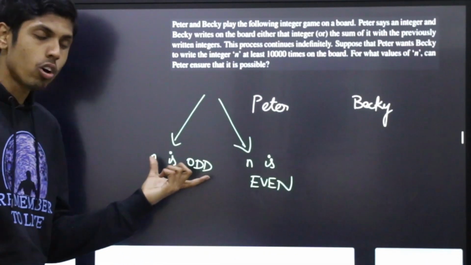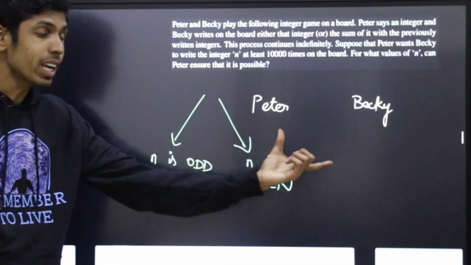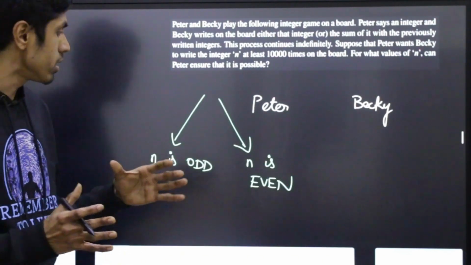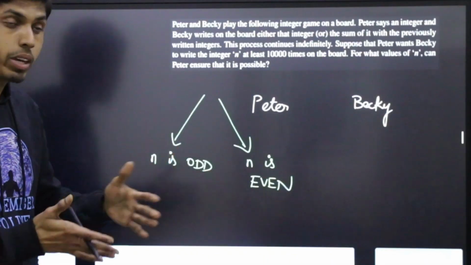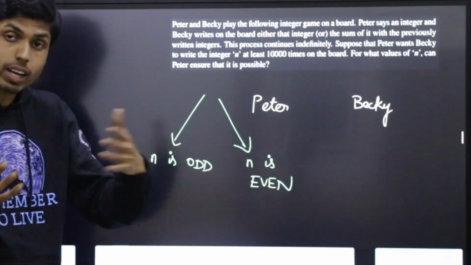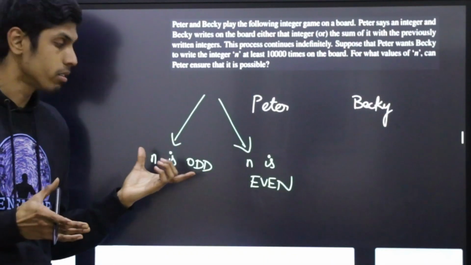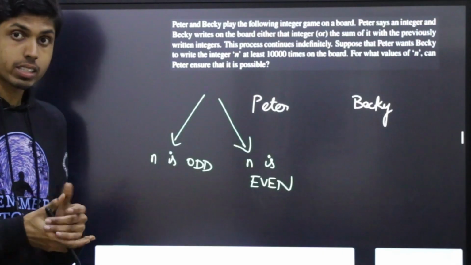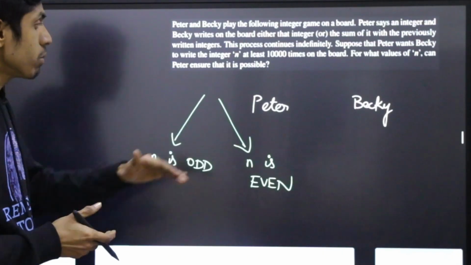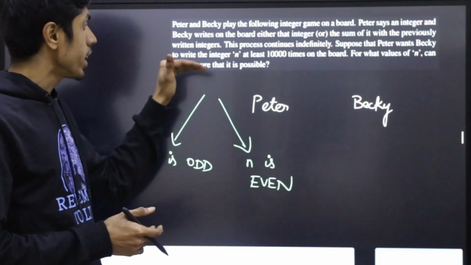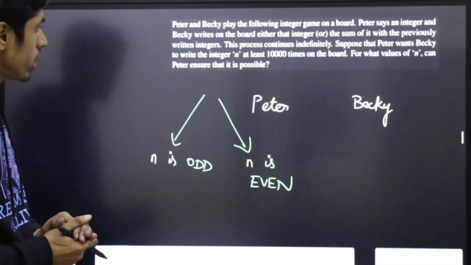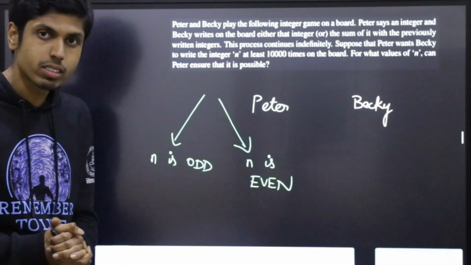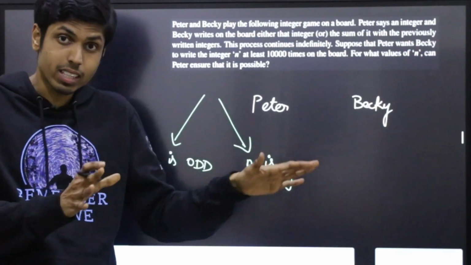And when n is odd, then Becky can play around and not write n as many times as required. Maybe Becky may never write a number that is odd. So Becky may escape. So that means Peter cannot guarantee 10,000 times written number n. So well, how to justify this? How to prove that this is the case in fact?